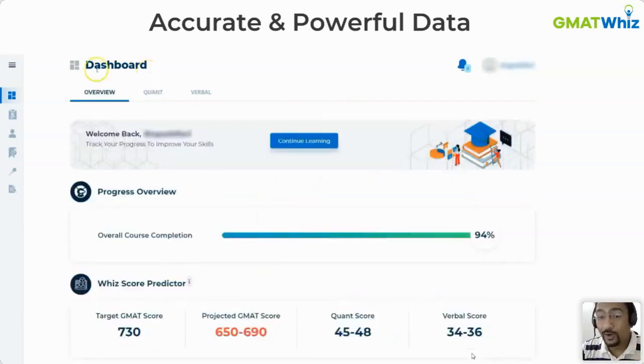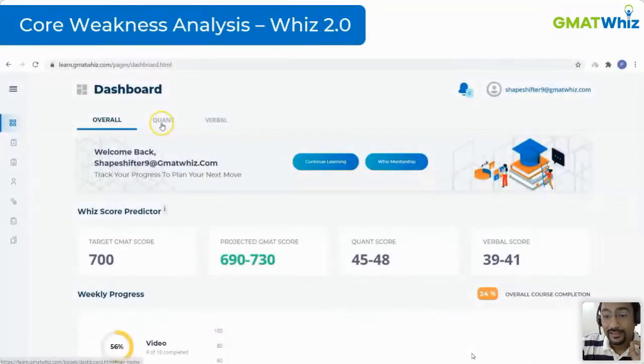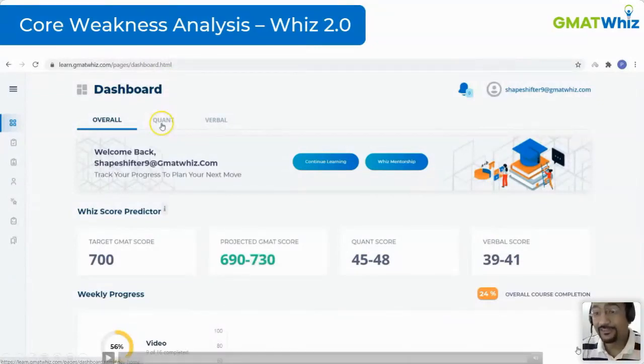So what we have now launched is Viz 2.0 core weakness analysis. And all GMAT-Viz students, this is live on your portal. You can log in, you can check it out. If you're not a GMAT-Viz student, Shakib, I would request you to please post the link to a free trial so that guys can check it out. But this is the next level thing that we have designed now.